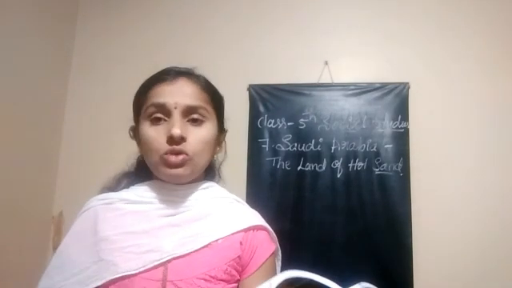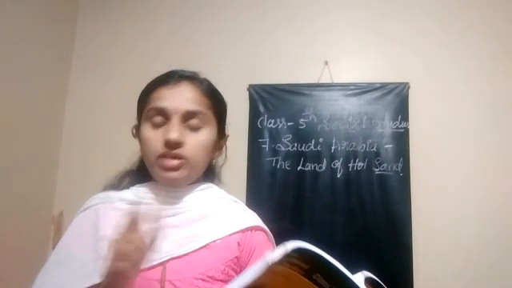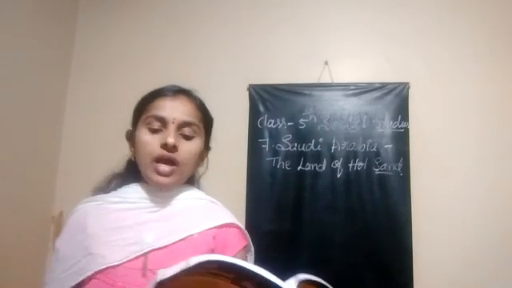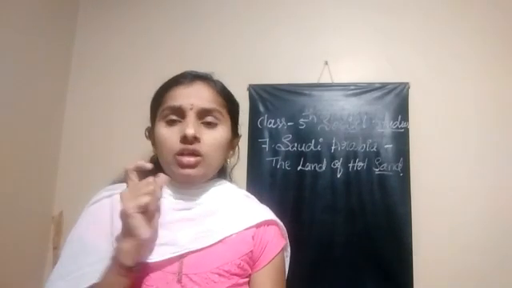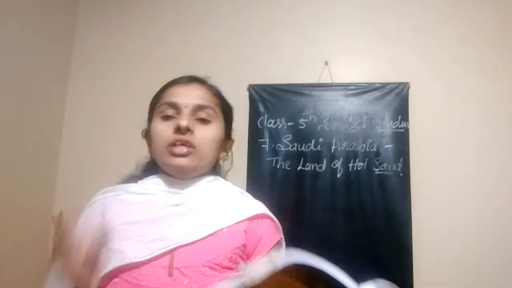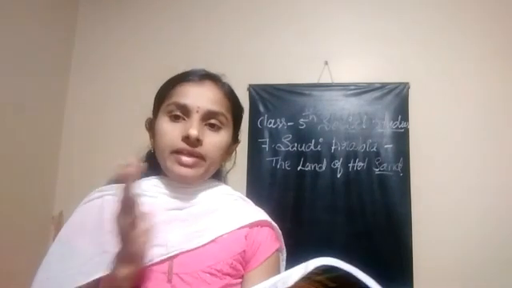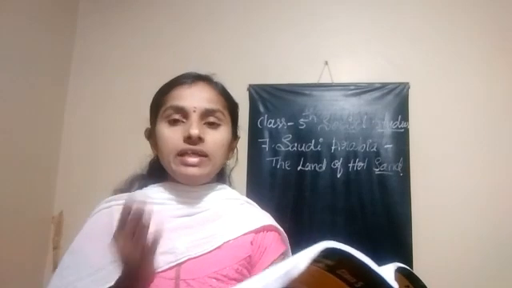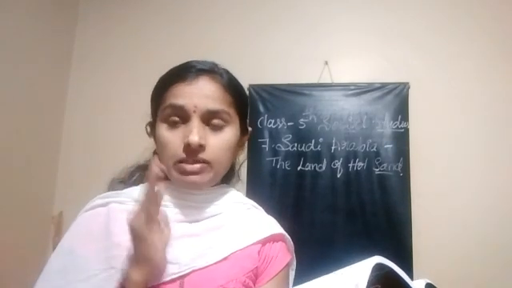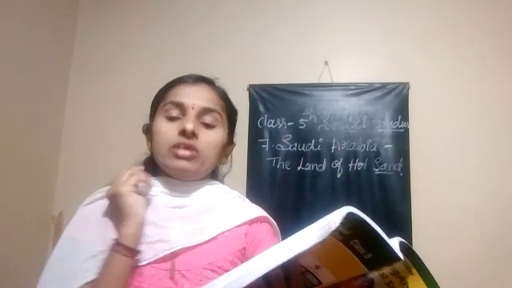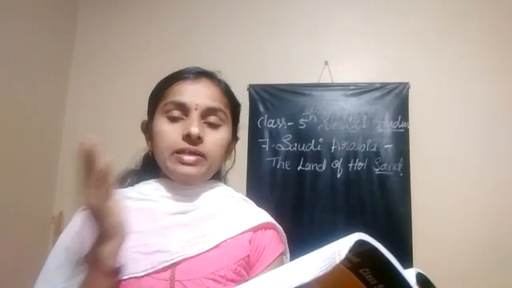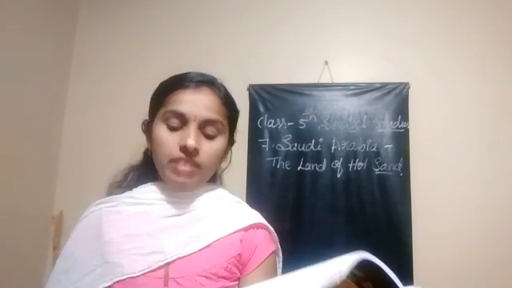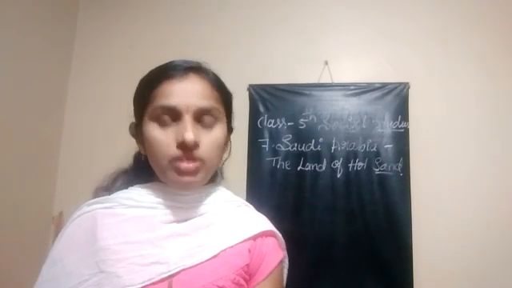So Saudi Arabia is situated in the Arabian Peninsula, and it lies between the Red Sea and the Persian Gulf. Refer to the map on page number 45.